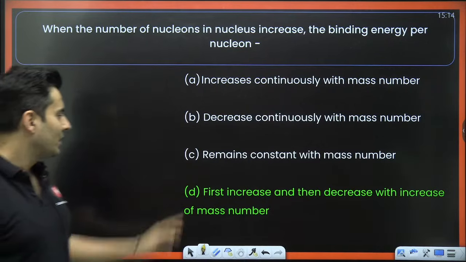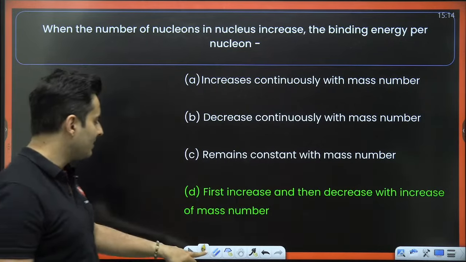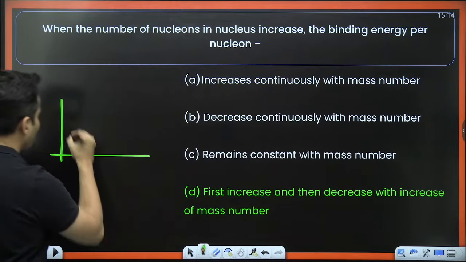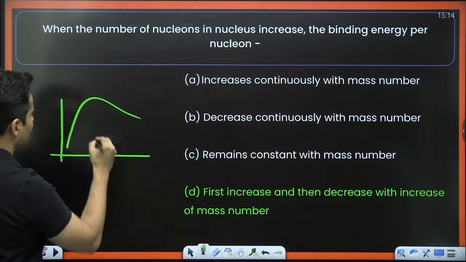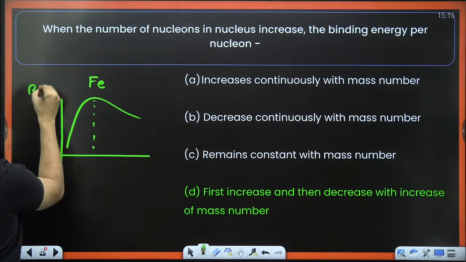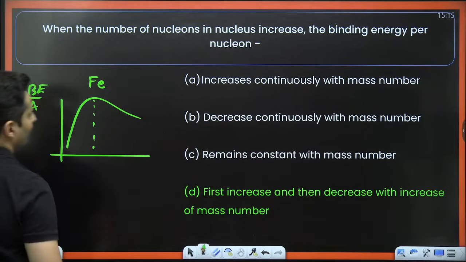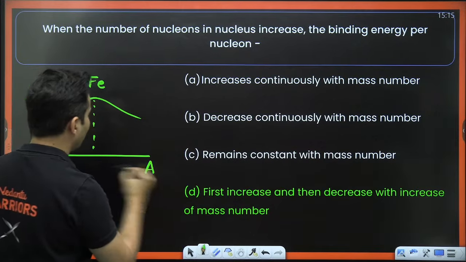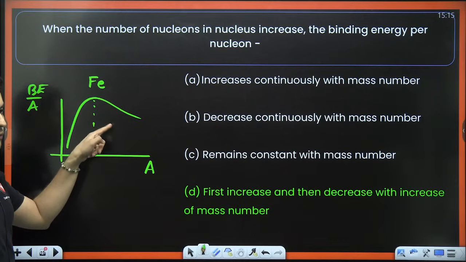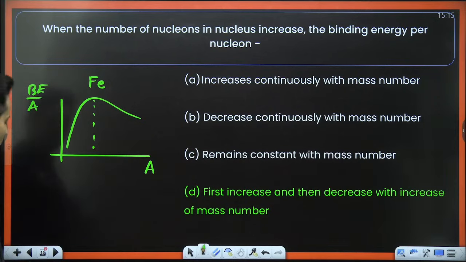Yes, correct. It first increases and then decreases. If you remember, there is a nice graph for it also. It goes up like this and comes down. It is the highest for iron. So the binding energy per nucleon graph: as you increase the number of nuclear particles, this is how it goes. These things undergo fission, these things undergo fusion.